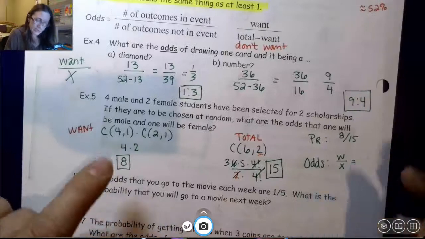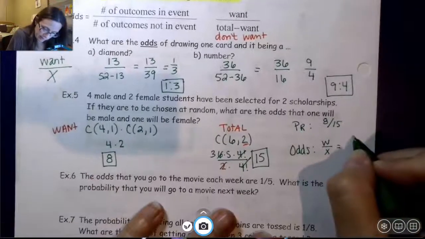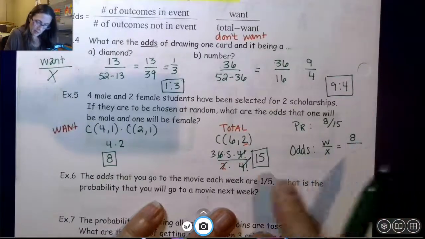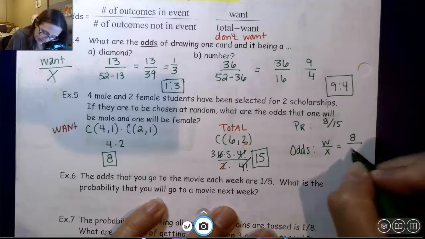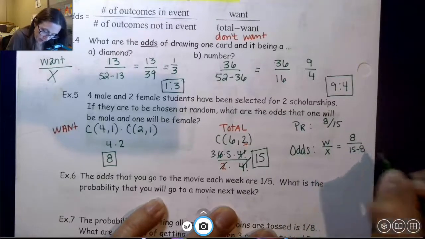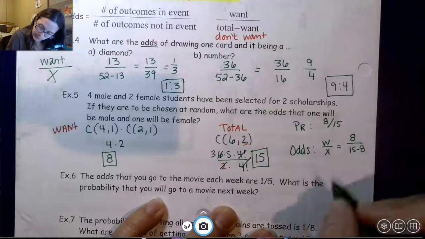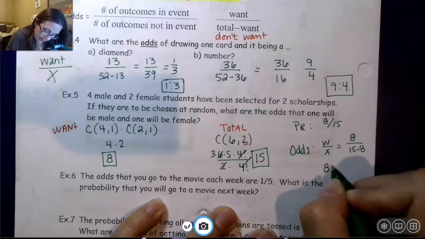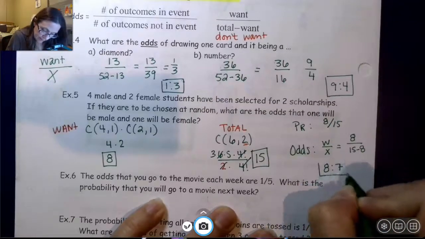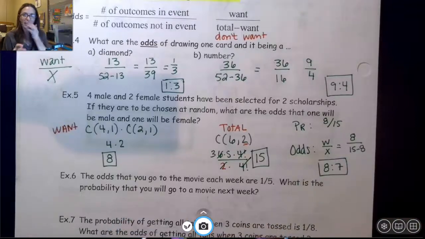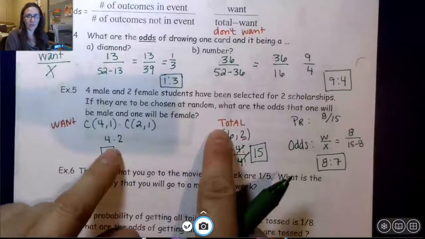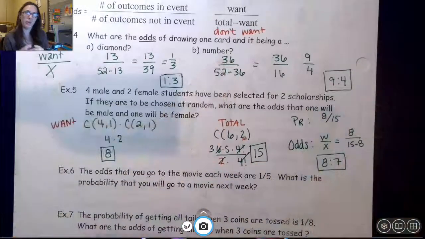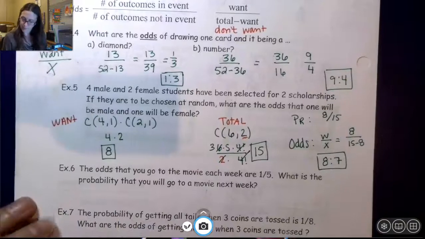So I want 8 of the combinations to occur. 15 minus 8 is what I don't want. 15 minus 8 will be 7, so my odds are going to be 8 to 7. So it gets a little bit tricky that you come up with probability numbers, but you have to turn it into an odds setup. So make sure you read the question thoroughly.